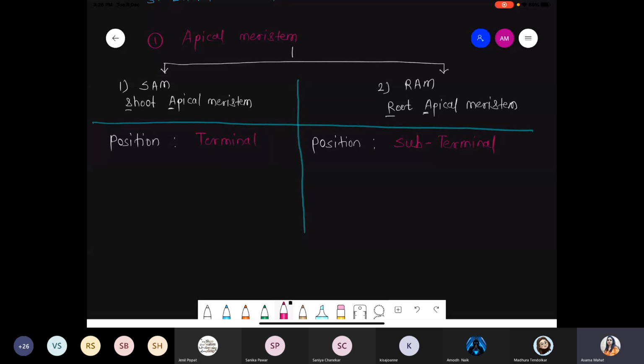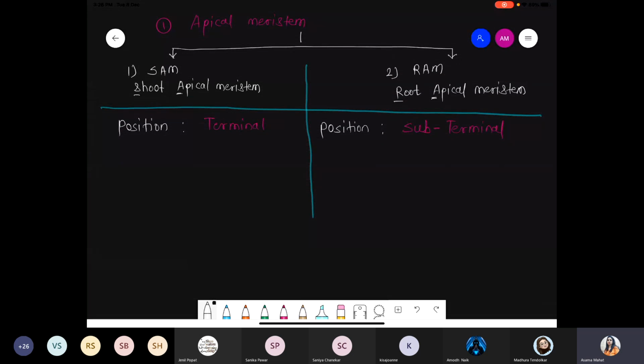How? Let's see how. Whenever we are talking about the shoot, suppose this is the area, these are the SAM area, means these are part of the shoot. You know very well, shoot means I am talking about the aerial part, the top part. You know where the shoot is present? It is present above the soil. Shoot is the aerial part. Shoot gives rise to leaf, branches, and stem part. So we are talking about the shoot part, right? Whenever we are talking about the shoot, just remember any young part, all these are the tip area. This whole tip area is called the SAM.